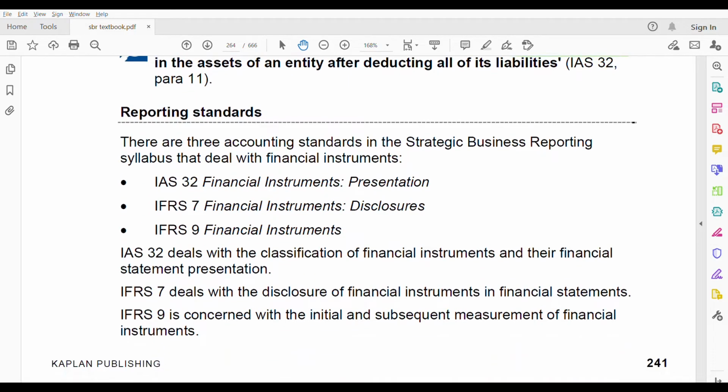Now coming to the reporting standards. There are three standards that deal with financial instruments, because as I told you in IFRS 7 also, it is an area which is so complex, it can easily be manipulated, you can easily hide fraud inside financial instruments, because no one will understand it. The users will not understand financial instruments so much if it is not disclosed or presented properly. That's the reason why so many businesses collapsed. One of the reasons is financial instruments only. They are carrying huge financial instruments.